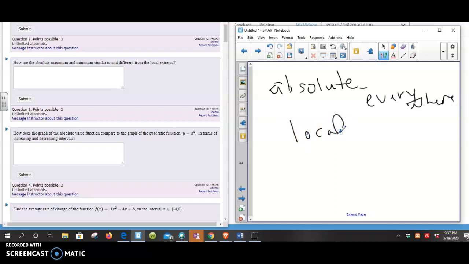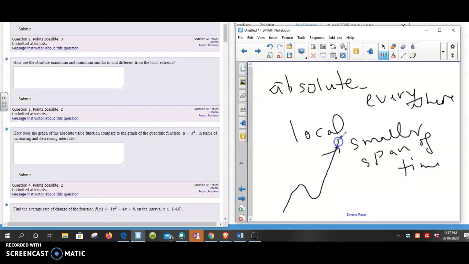So local, smaller span of time. So, for instance, you might have a function that looks like this. For a local period, that might be the local max, but for the entire function, this might be the absolute max up here, and that might be a local max. Okay, for this defined area, and that might be a local min right here, but this might be an absolute min down here. So that's what they're talking about there.